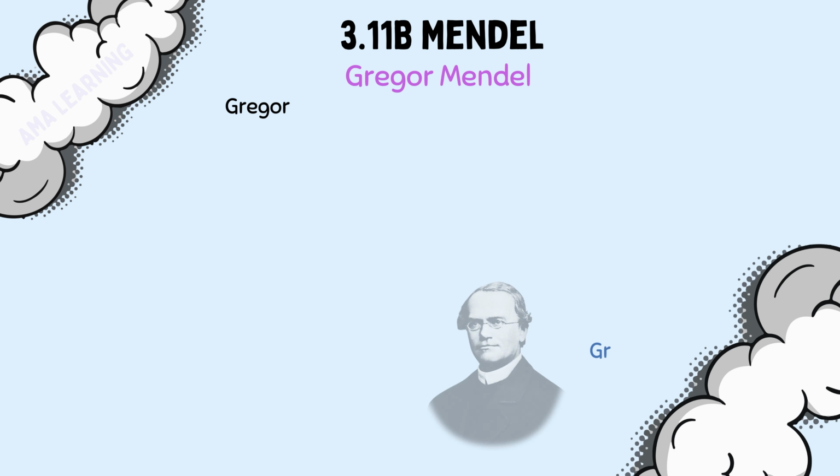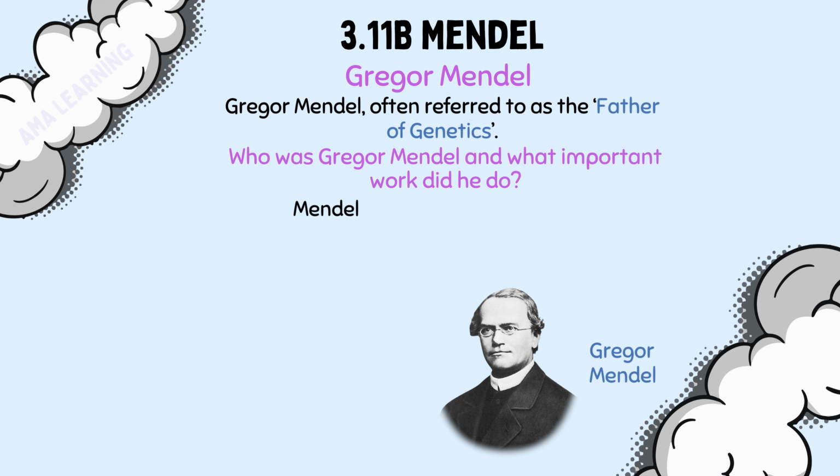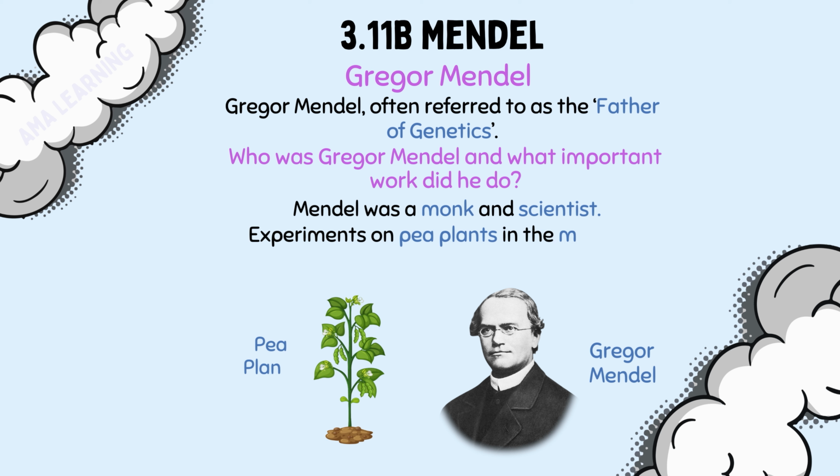Let's learn about Gregor Mendel, often referred to as the father of genetics. Mendel's experiments laid the foundation for our understanding of inheritance, although his work wasn't fully appreciated until after his death. So, who was Gregor Mendel, and what important work did he do? Mendel was a monk and scientist who conducted breeding experiments on pea plants in the mid-19th century.